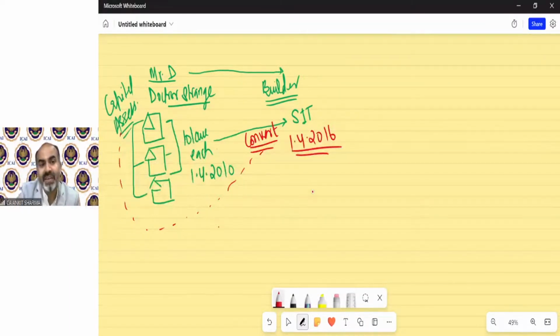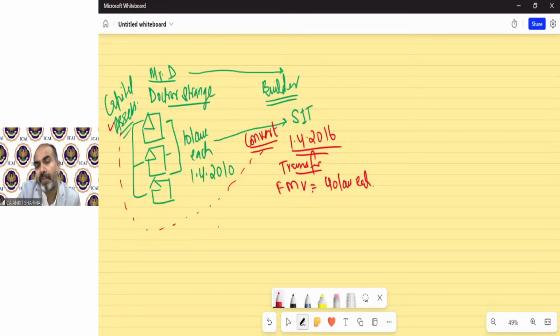Because there is a capital asset and there is conversion, and we treat conversion as transfer in the definition of transfer, that will be called the transfer date. Suppose the FMV of these buildings at the time of conversion was 40 lakh rupees each.